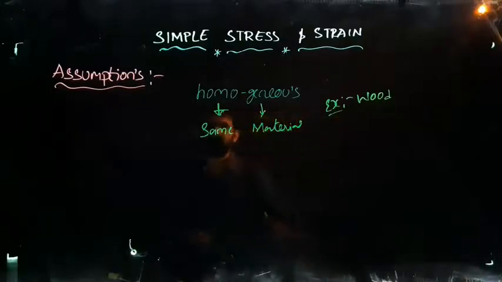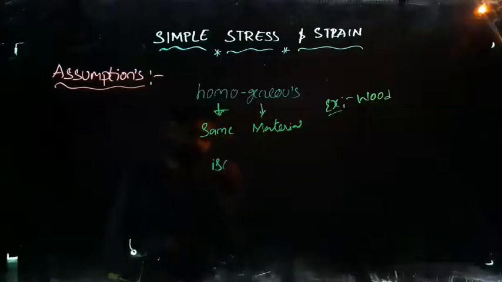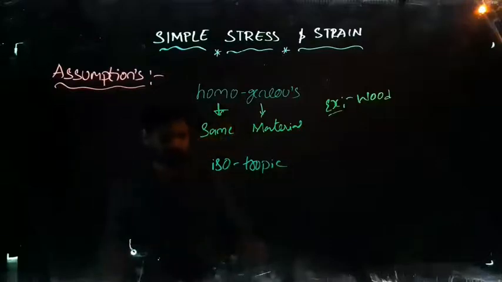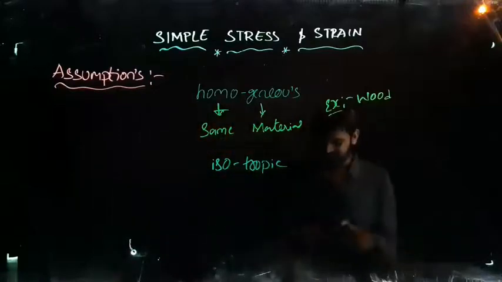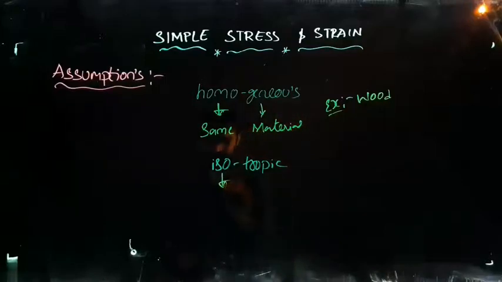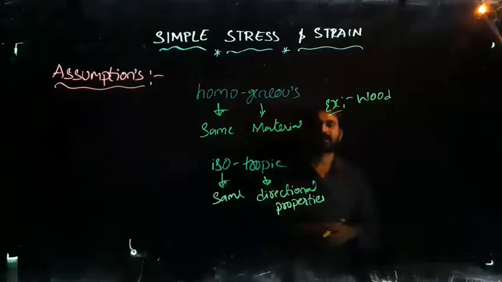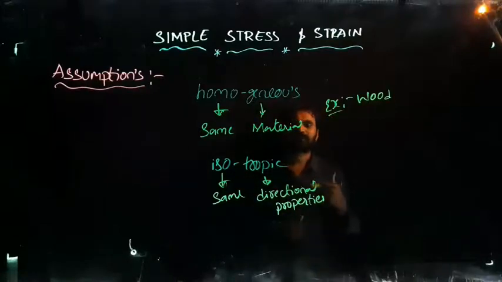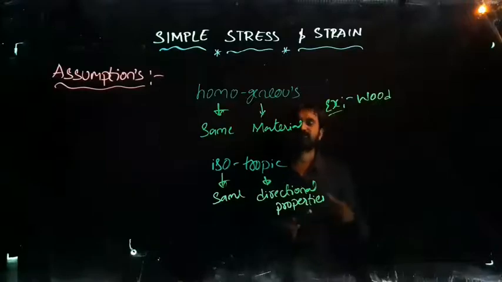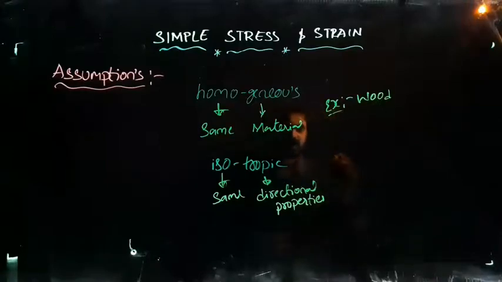And next we'll go for isotropic. What is isotropic? Iso in the sense this is also same, tropic in the sense directional properties. It means isotropic materials are the materials which are made up of several materials. It means it is a mixture of alloy. For example, I'm writing the example here.